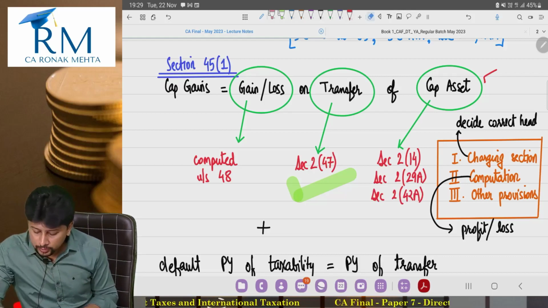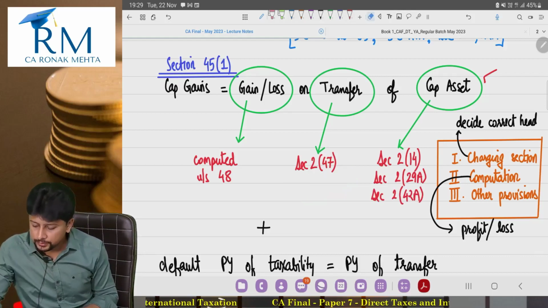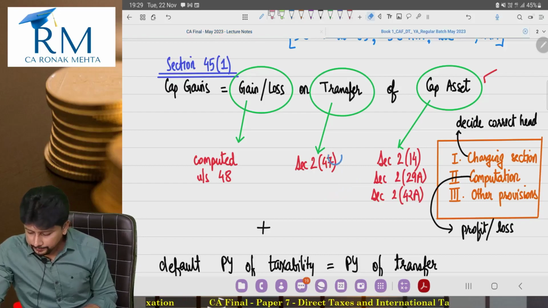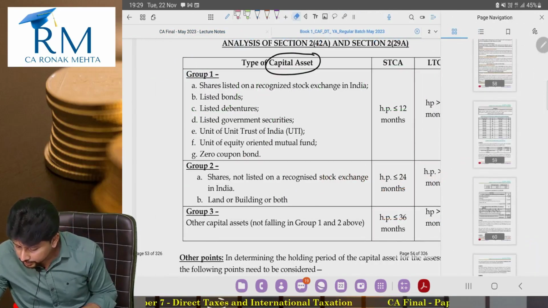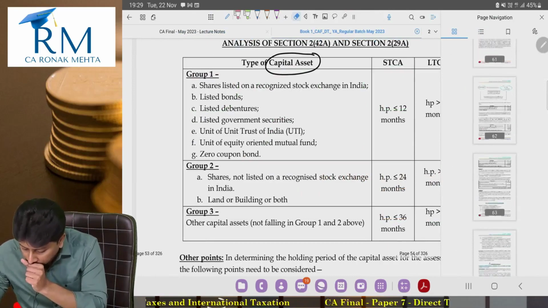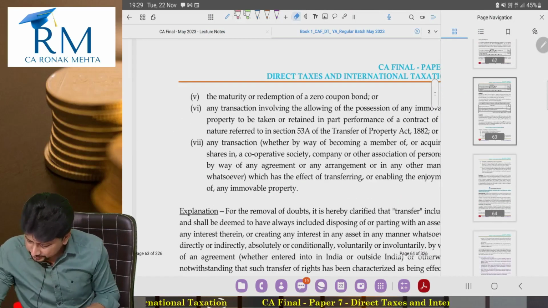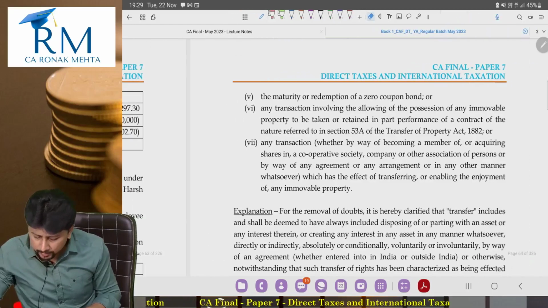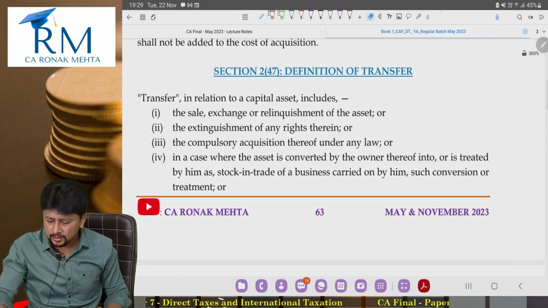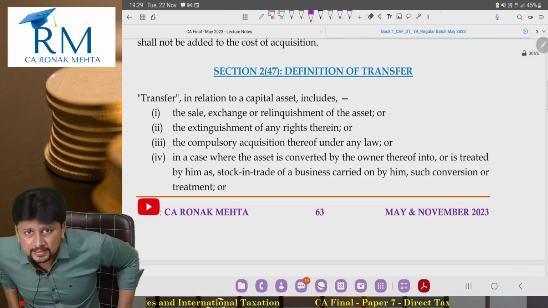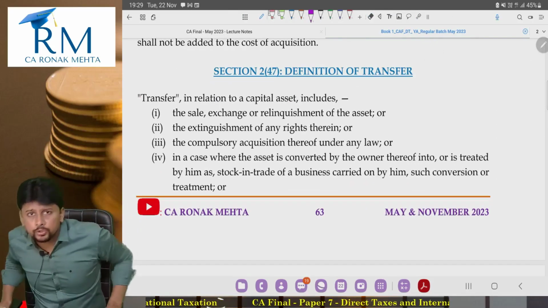Now let's focus on the definition of transfer. Honestly, not much to discuss here. Definition of transfer. I'll go through it, but if you remember your CA intermediate, there is nothing great here. We'll not waste much time here when it comes to the definition of transfer.